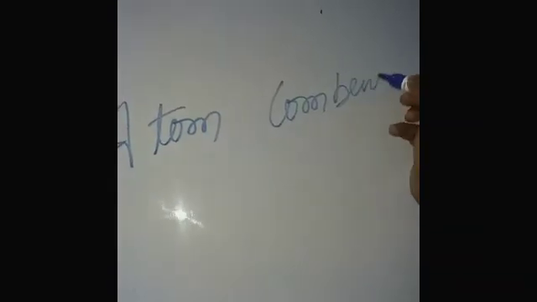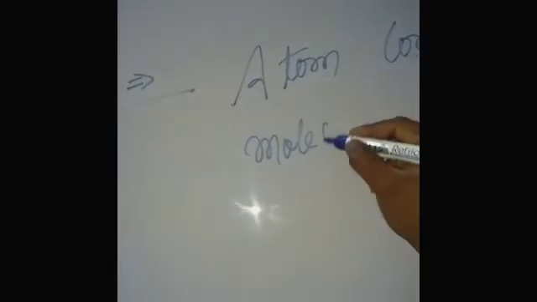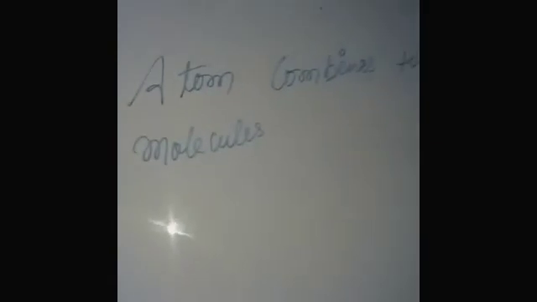Atoms combine to form molecules. Atoms combine to form molecules means when atoms are combined, then they form molecules. Clear?